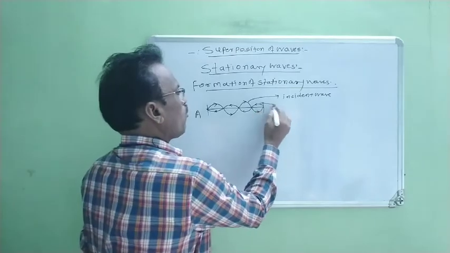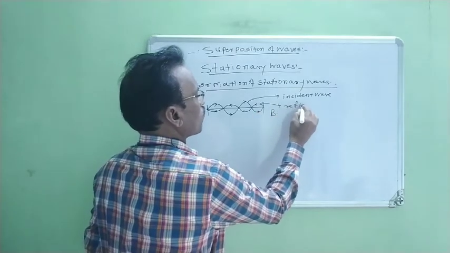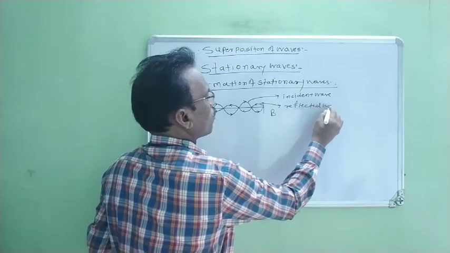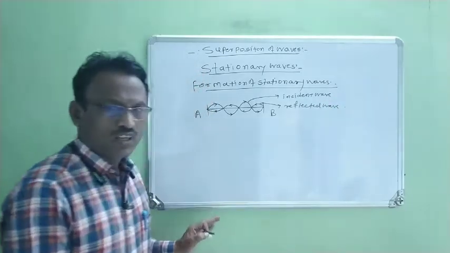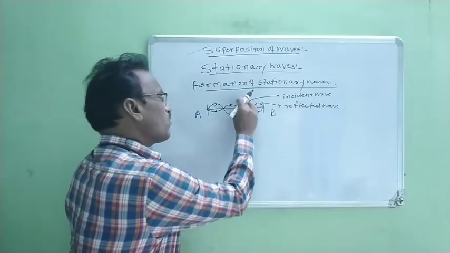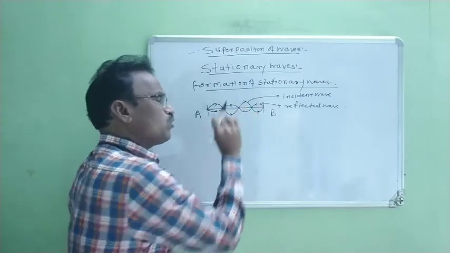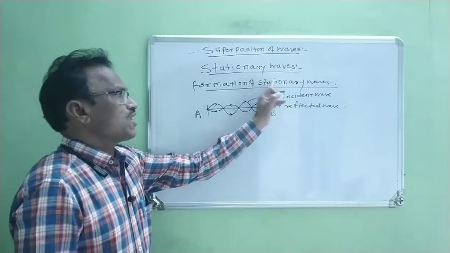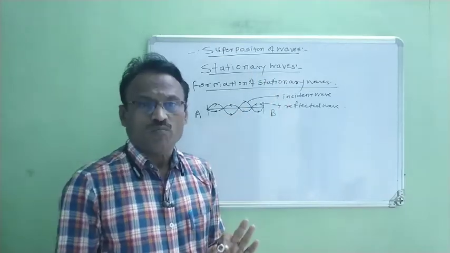This wave is a reflected wave. Due to interference between these two waves, stationary waves are formed.